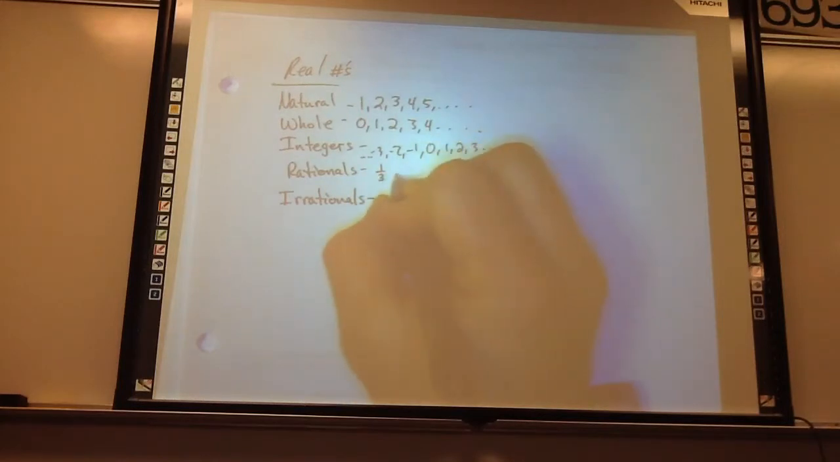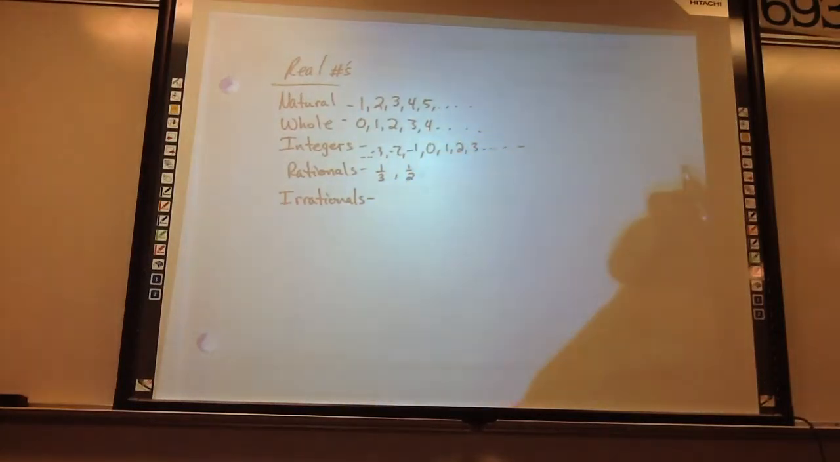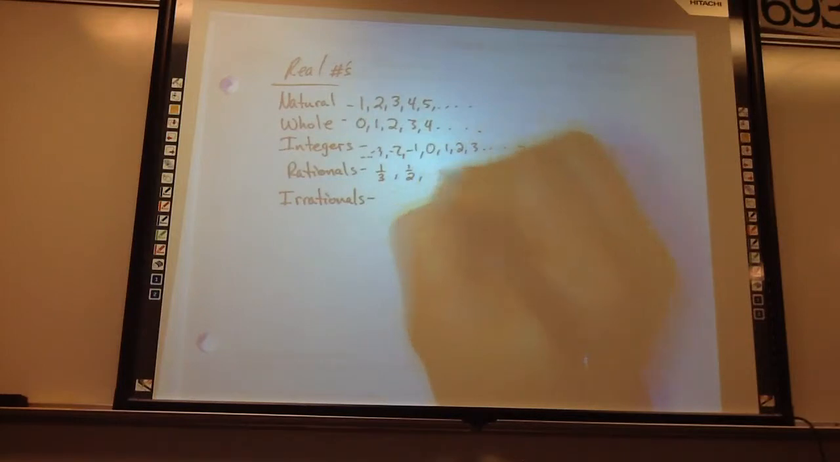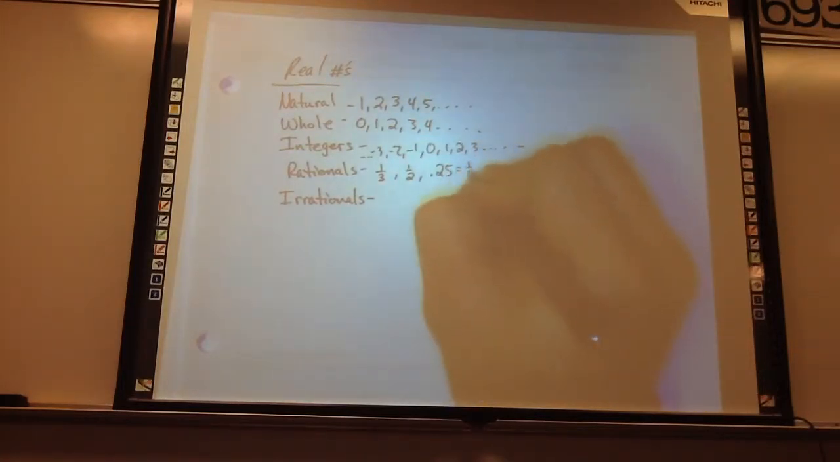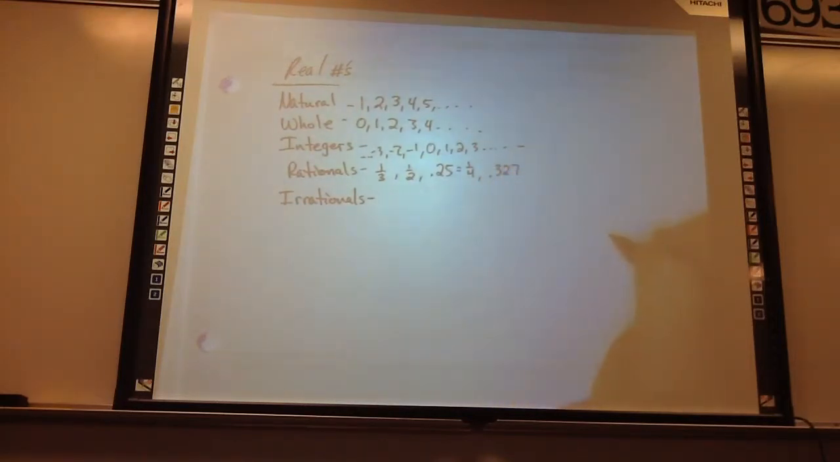Other rationals: 1/3, a half, any fraction, or even decimals. Like 0.25, that's rational because it can be represented as 1/4. 0.327 is rational because it can be represented as 327 over 1,000. You can do that with any decimal.